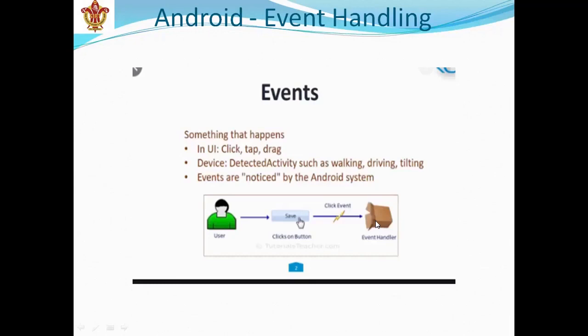In the event handler, the file or folder will be saved. Also, the device detects activities such as walking, driving, tilting. Then after that, events are noticed by the Android system. So this is a basic example of events.